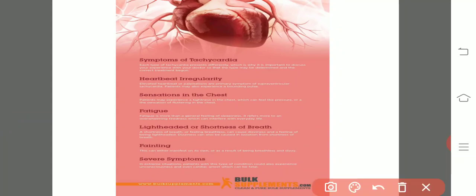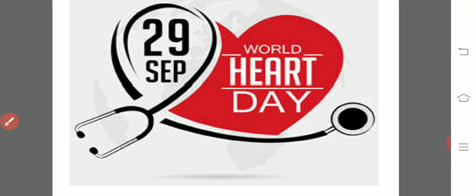Tachycardia is of two types: supraventricular tachycardia, the disturbance in the auricles, and ventricular tachycardia, the disturbance in the ventricles. So this is all about the functioning of the heart and its measurement through the ECG.